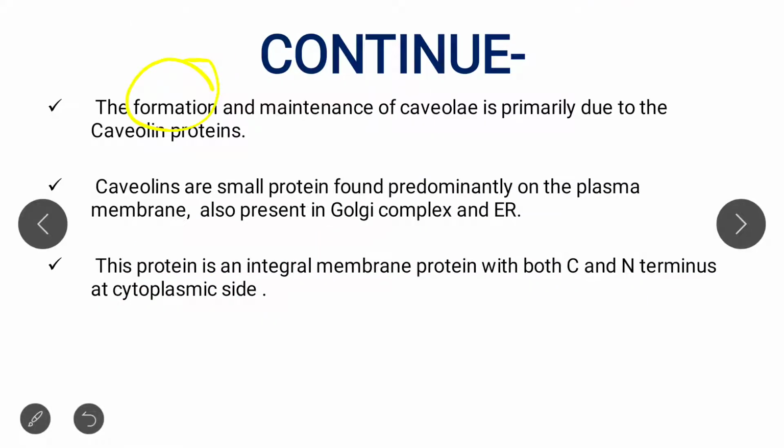How is caveoli formed? Caveoli is formed due to the caveolin protein. These caveolin proteins are predominantly found on the plasma membrane, and they are also present on the Golgi and ER.